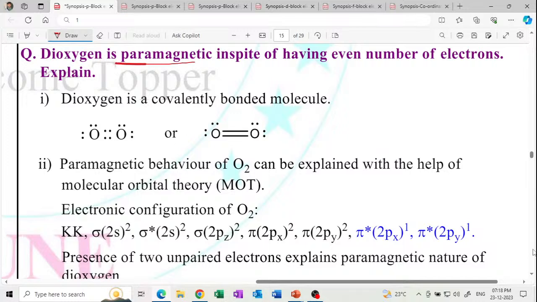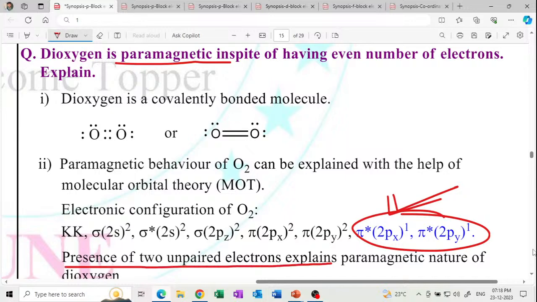Dioxygen is paramagnetic in nature because it contains 2 unpaired electrons in the antibonding molecular orbitals. Presence of 2 unpaired electrons is why it is magnetic in nature. Get it?